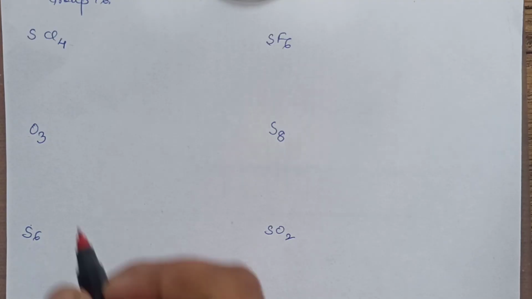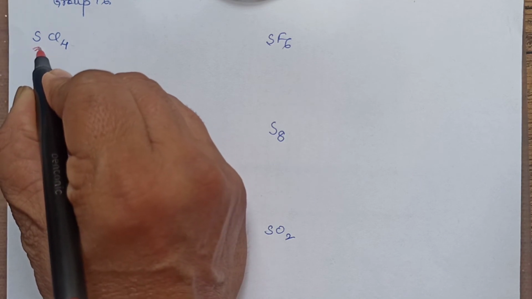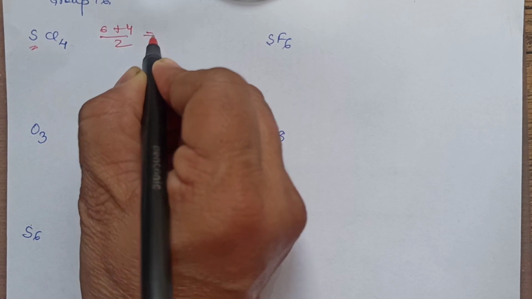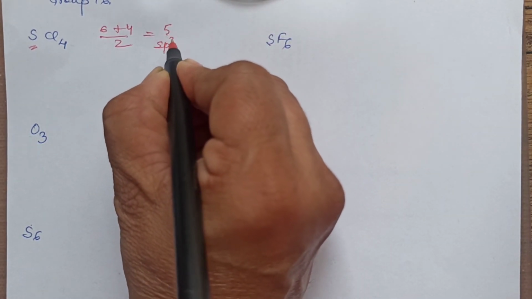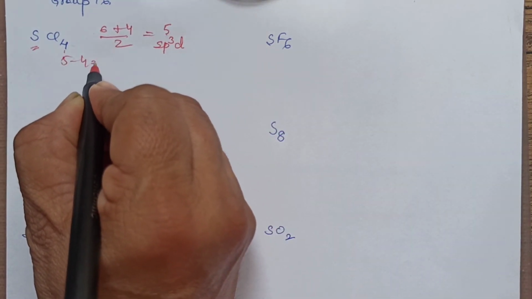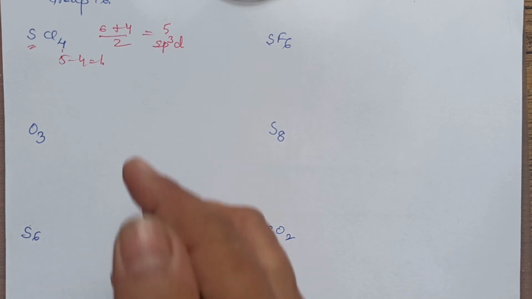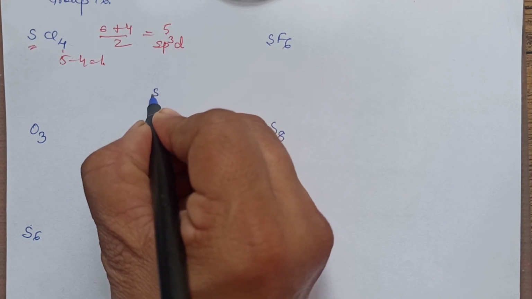Next structure, children, we are taking group 16. SCl4. The central element is this. So 6 plus 4 surrounding divided by 2. That comes out to be 5. 5 means its hybridization is sp3d. And 4 surrounding, so 5 minus 4, 1 lone pair. And this sp3d with 1 lone pair, the shape is, we'll draw sulfur here.